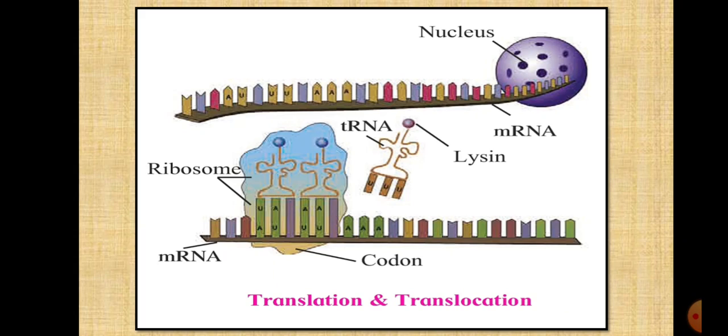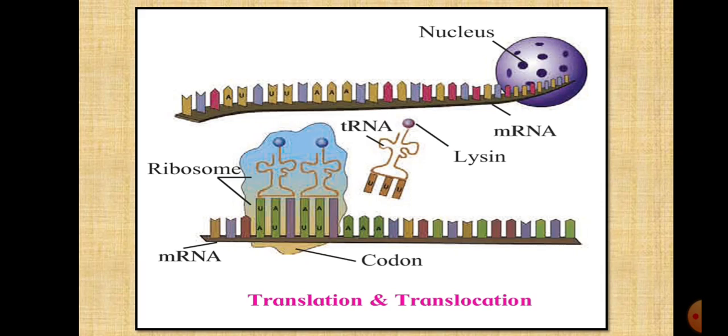So, these are the three processes of protein synthesis. Transcription takes place inside the nucleus. The information from the DNA is copied onto the messenger RNA. It comes out of the nucleus and enters the cytoplasm where the translation and translocation process takes place.